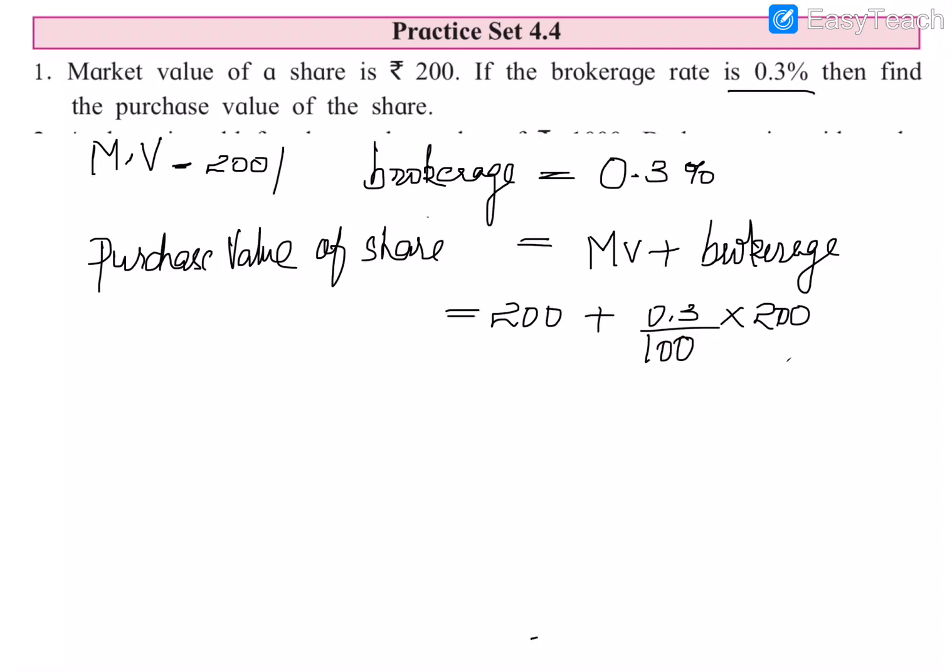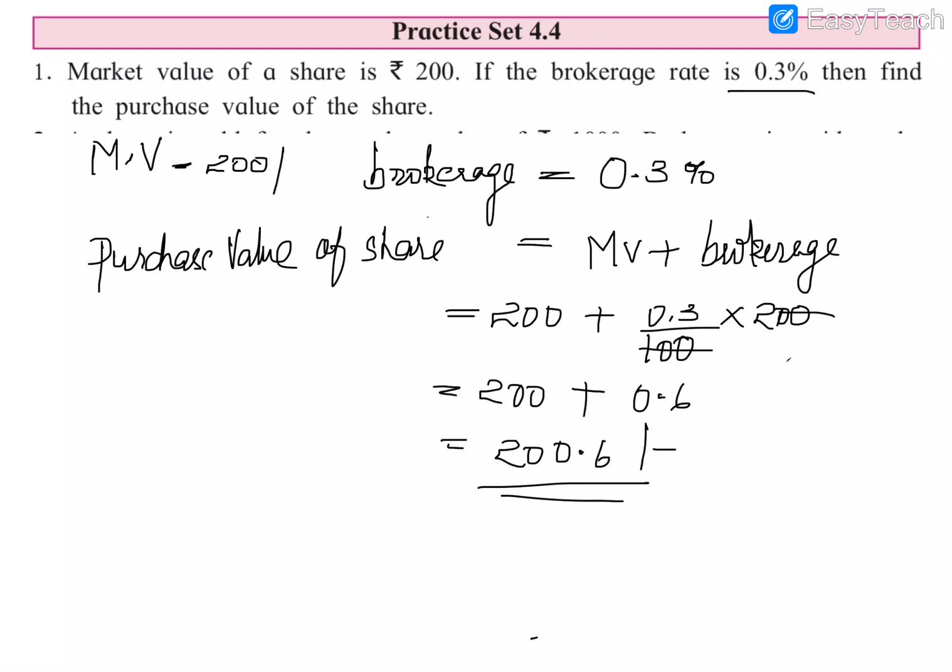That is, we have to find 0.3 percentage of the rupees 200, that is the market value. So 0.3 by 100 into 200. So the next step is 200 plus, this 100 and 2 gets cancelled, 100 and 100. So 0.3 into 2 is 0.6. So the purchase value will be 200.6. So the purchase value of this share is 200.6.